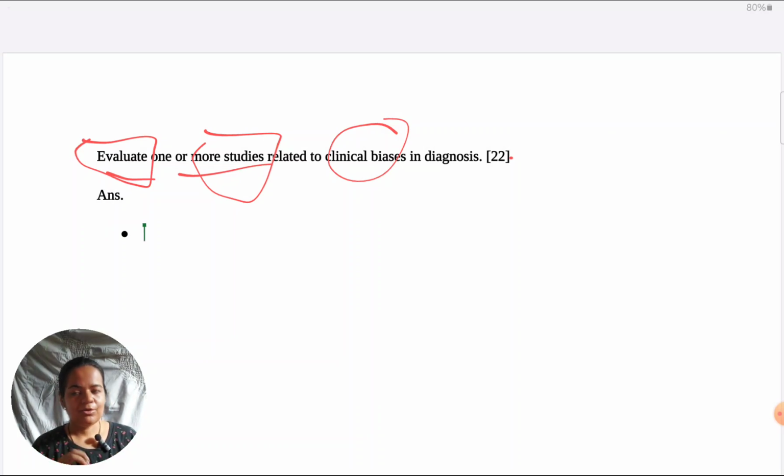Okay, to structure your answer in the introduction, and this is something that's going to hold true for all the answers that we go through, you do mention what studies you're going to be covering in this answer.